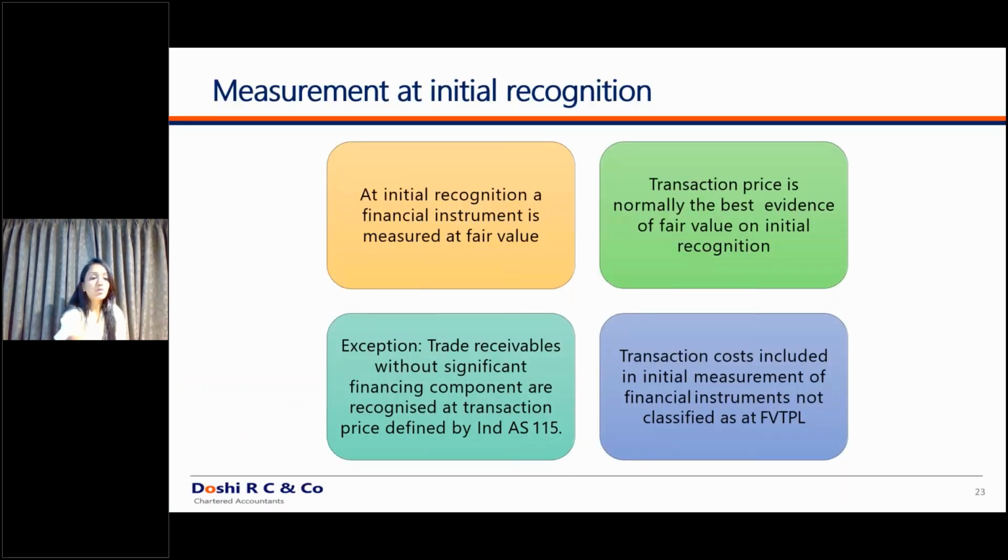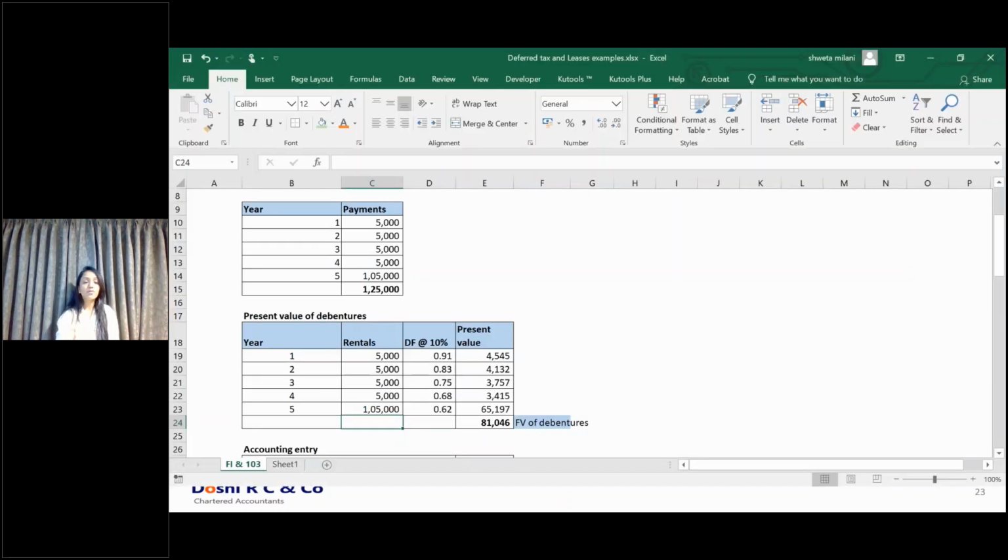Then moving ahead to the accounting, what is the difference of each accounting methodology. We'll discuss the first method, that is amortized cost. In amortized cost, what do you do? In fair value through P&L, what do you do? In fair value through other comprehensive income, what do you do? We'll take the simpler one first.